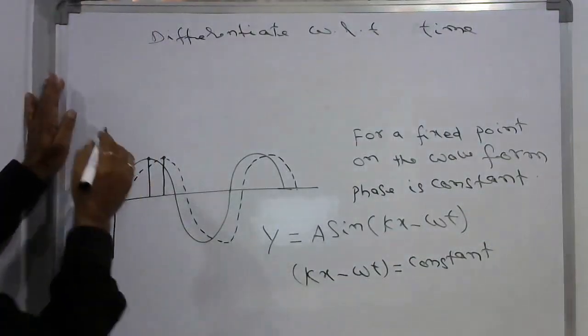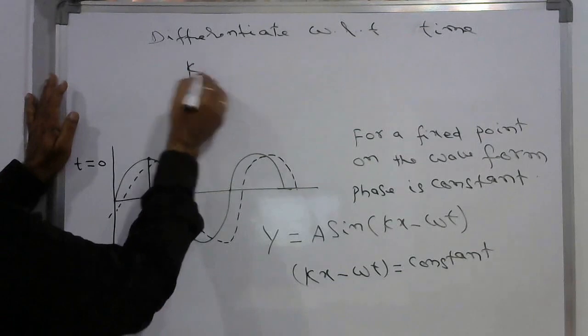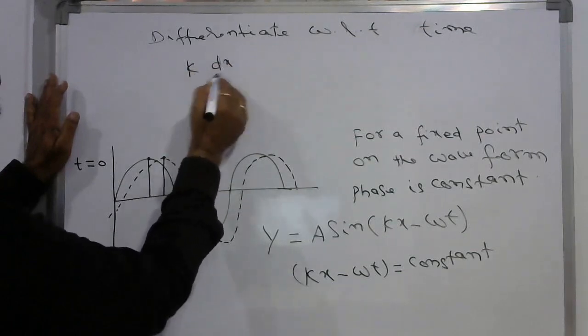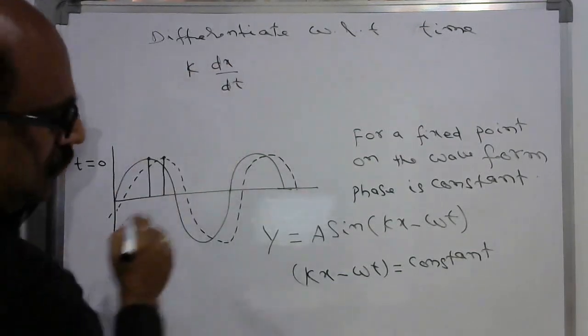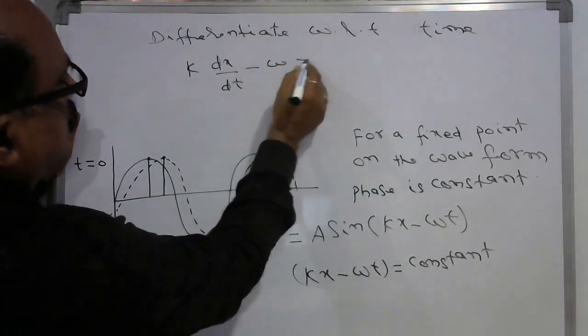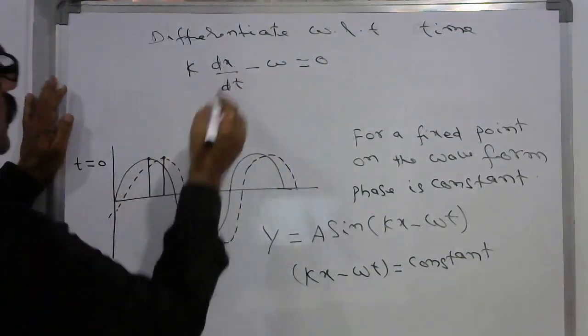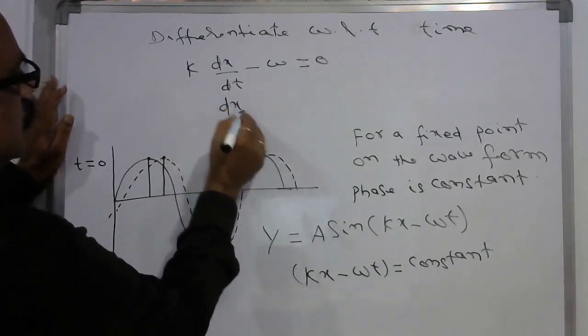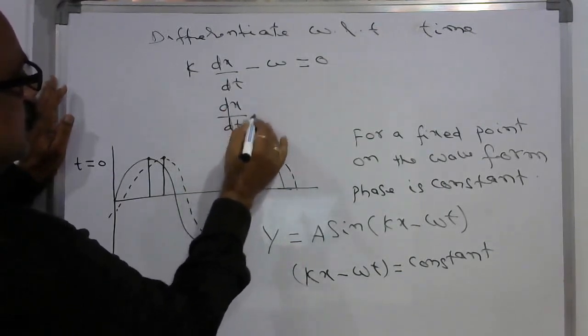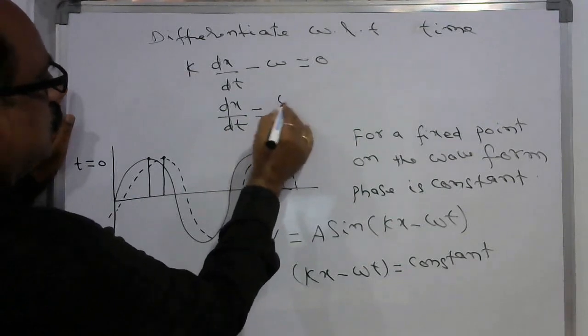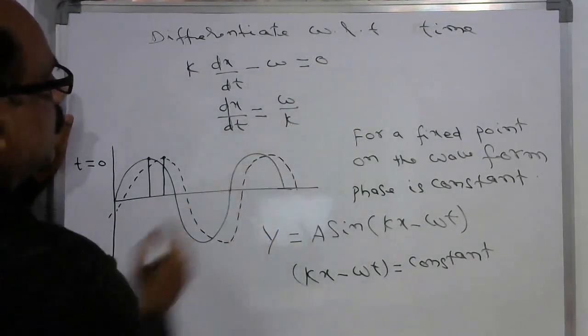Then we will get k into dx by dt minus omega is equal to 0. And now you can write down dx by dt is equal to omega by k.